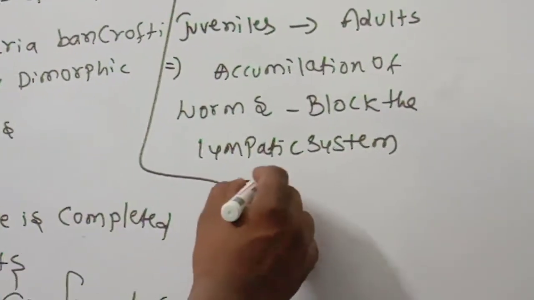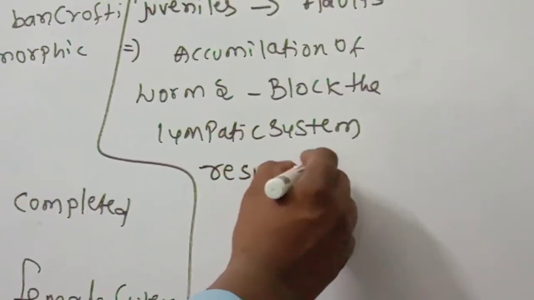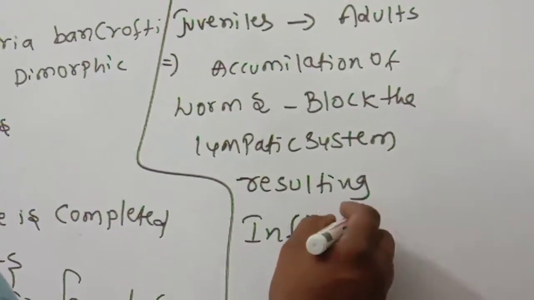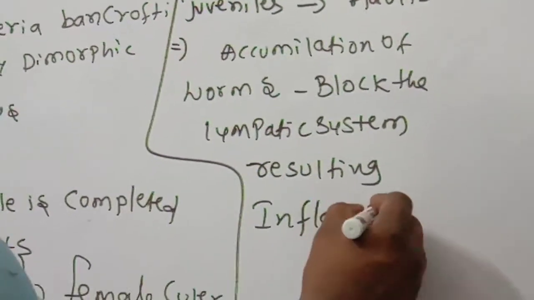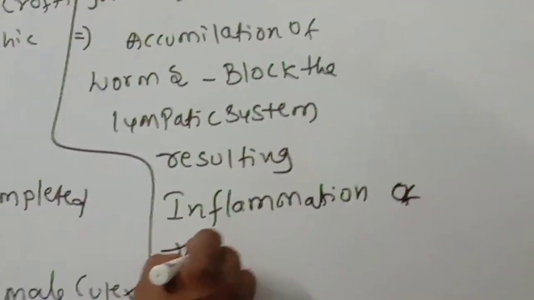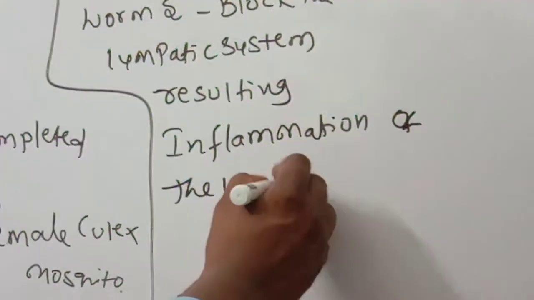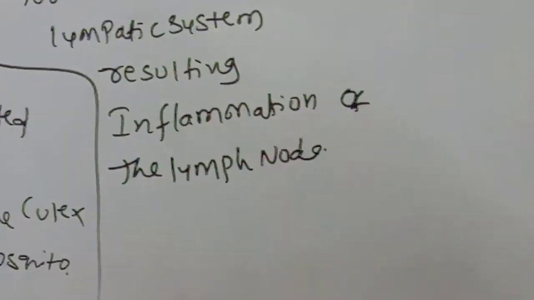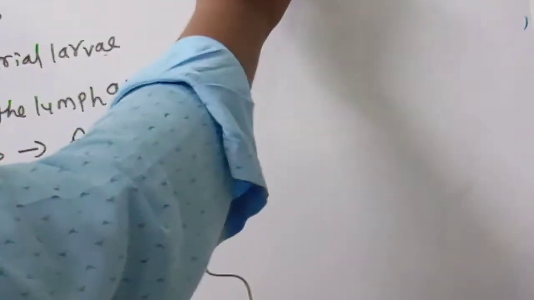Resulting in inflammation. Very, very important. Inflammation of the lymph nodes takes place. In some cases, what will happen? Obstruction of lymph vessels.